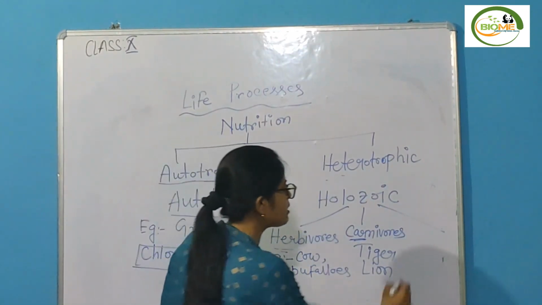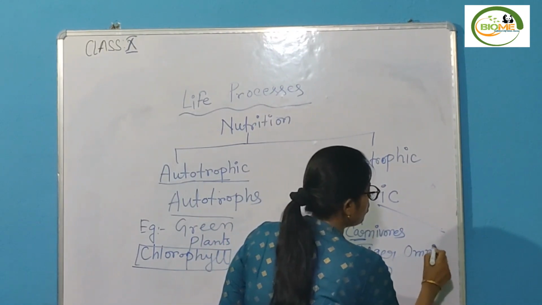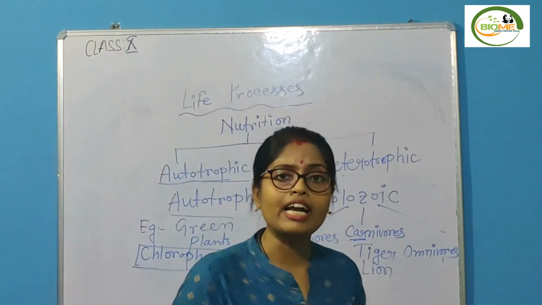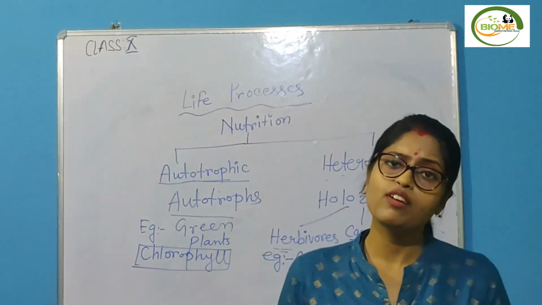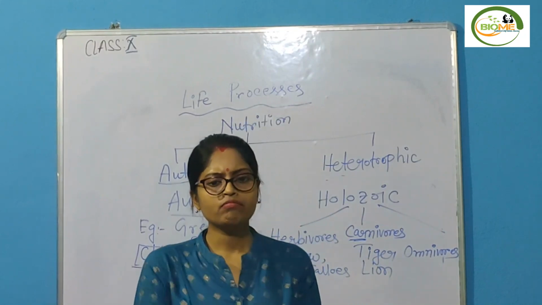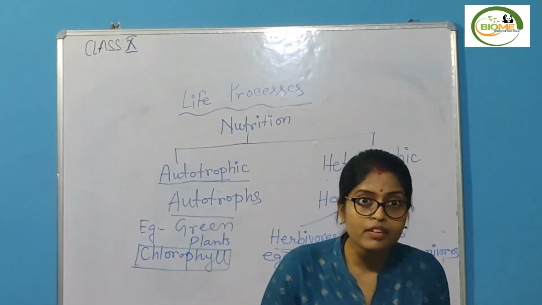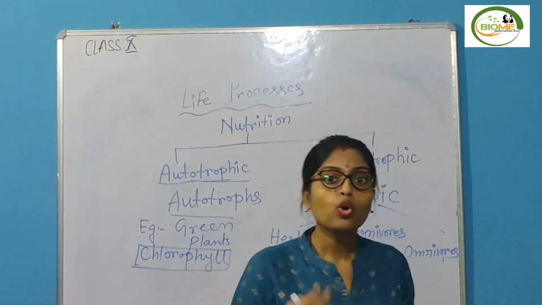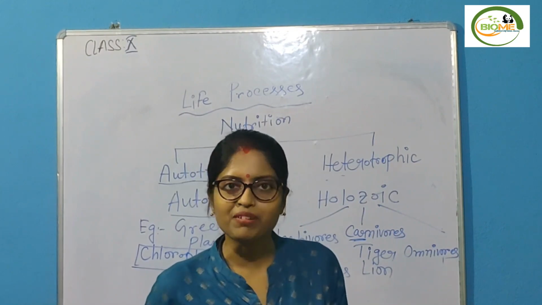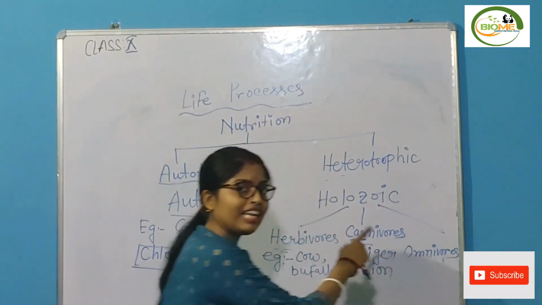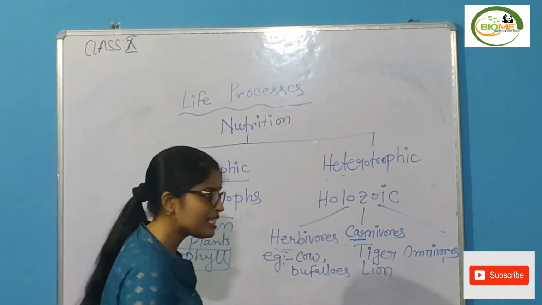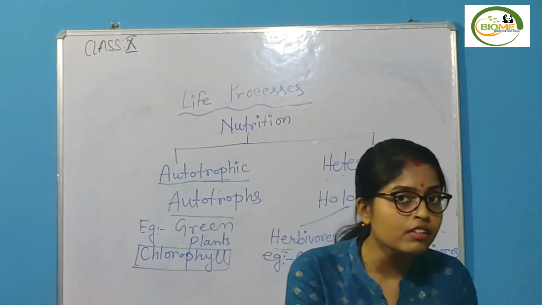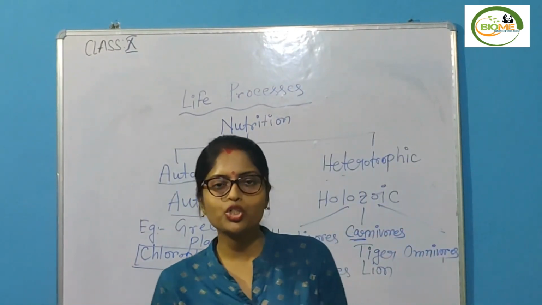And the last one is your omnivores, means in their diet, plant products as well as flesh are there. Examples, like human beings, we, bear, crow, cockroach. These are the examples. So the omnivores eat plant products as well as flesh in their diet. So examples: we, human beings, crow, cockroach, bear.